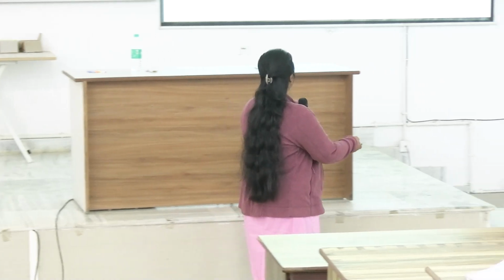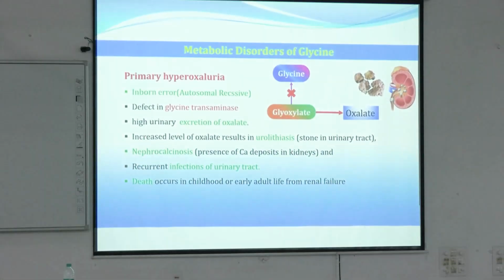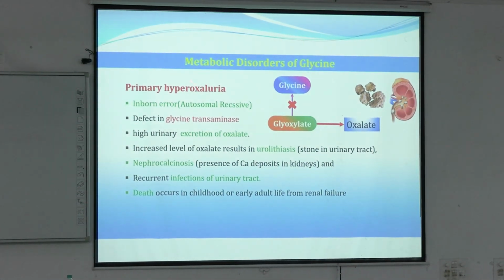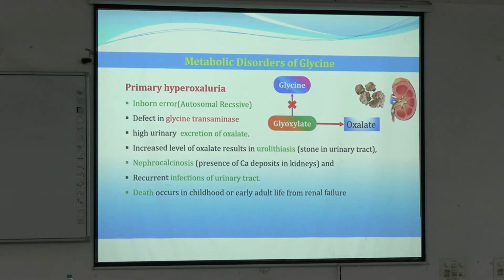The disease is primary hyperoxaluria, that is, this pathway from glyoxylate to glycine formation, and this was mediated by which enzyme? Glycine transaminase.